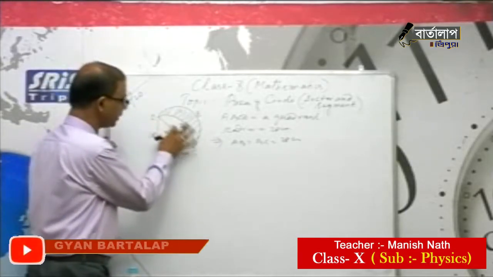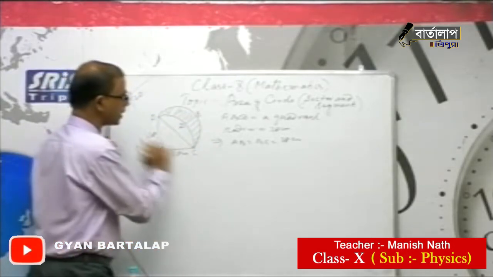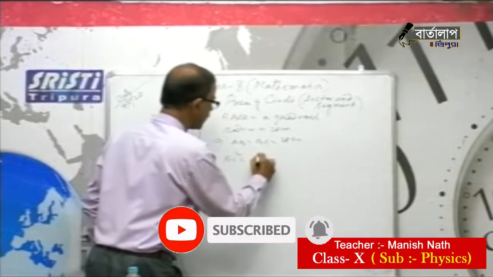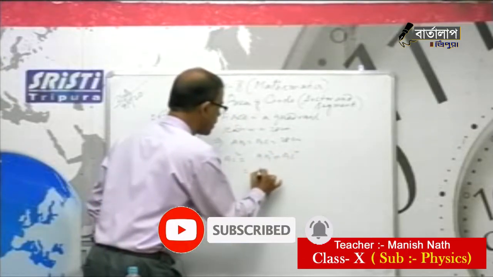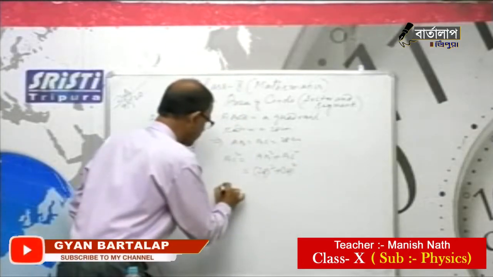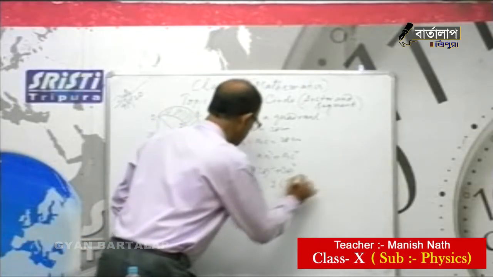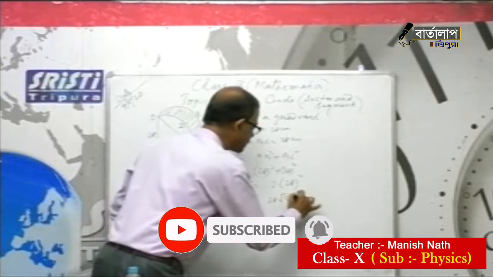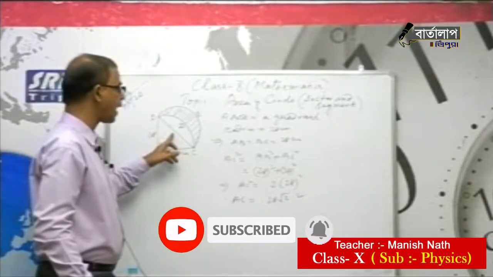So we can directly find out the area of this one, but you can see first we have to find out AC. So therefore AC square equal to AB square plus BC square. So that means 28 square plus 28 square. So it implies that AC square equal to 2 into 28 square. So what is AC? AC equal to 28 root 2 centimeter. So that is the hypotenuse, which is nothing but the diagonal of the square.